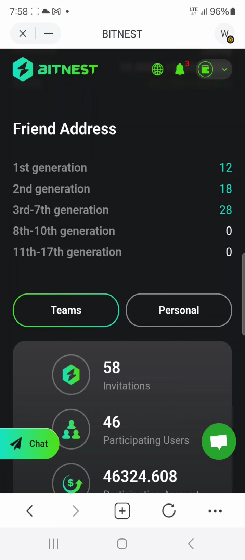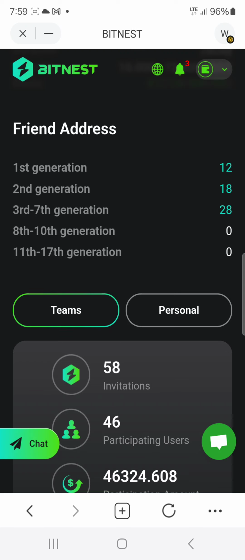Now, in this particular program, in order to be paid on every generation, you must have $100 in the loop. So if you wanted to be paid on generation 1 only, you need to have $100 working for you in that 28-day cycle. If you wanted to be paid on the second generation, you need another 100, so that means you need 200 in the loop. Third generation, 300. Fourth generation, 400, etc., all the way to 17 generations. Eventually, once you have more than $1,700 in the loop, you're going to earn on generations 1 to 17. And that turns out to be a huge number.